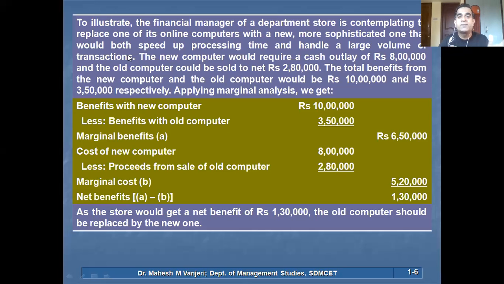In India, for example, we have the departmental store Shoppers Stop; I have seen it in Bengaluru. Such a store manager is planning to replace an old computer with a new one. Using marginal analysis, how can the manager make a decision which would result in increased profit for the company? That is illustrated here.